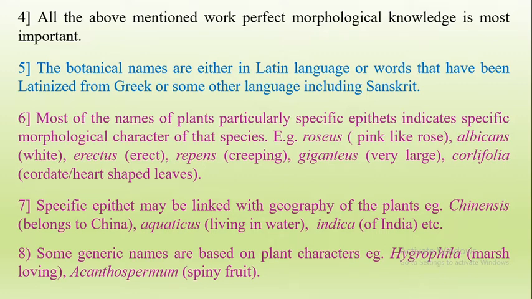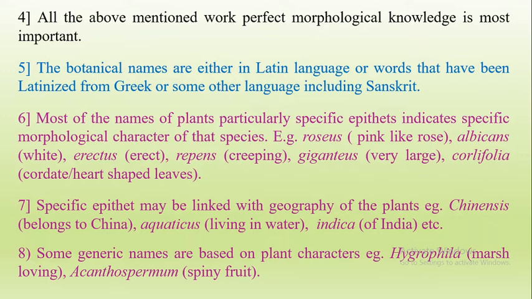So botanical names should be either in Latin or words that have been Latinized from the Greek. Some other languages are also included, for example, Sanskrit.